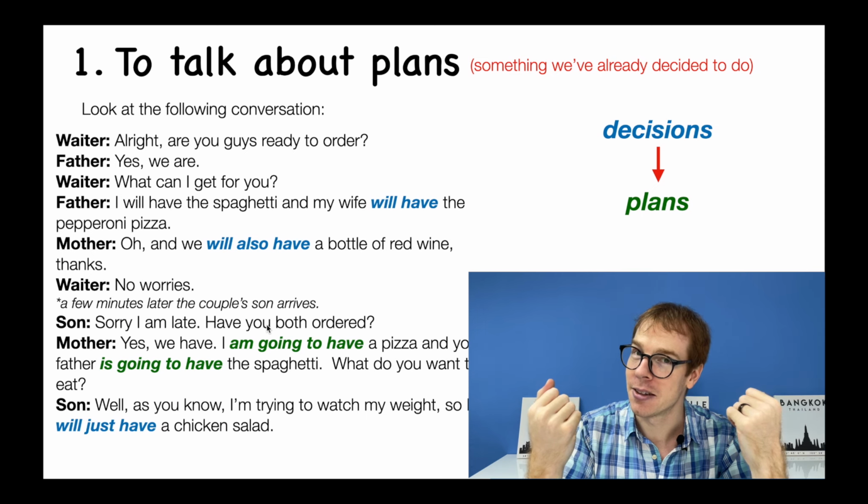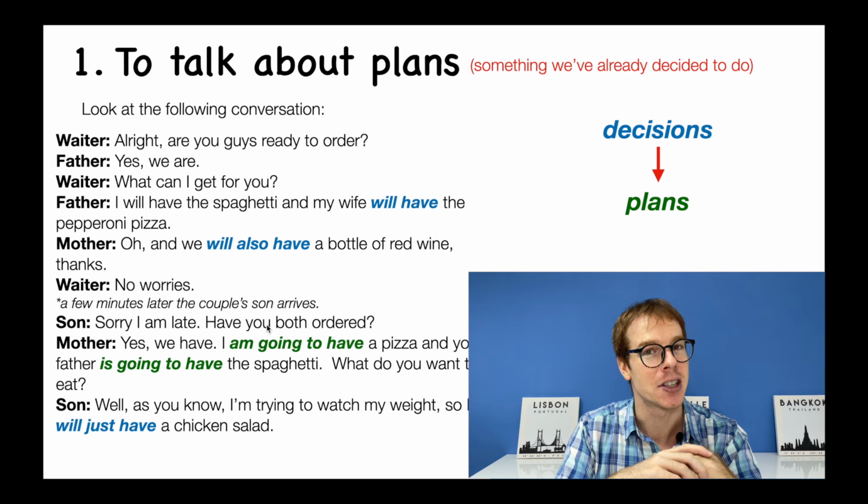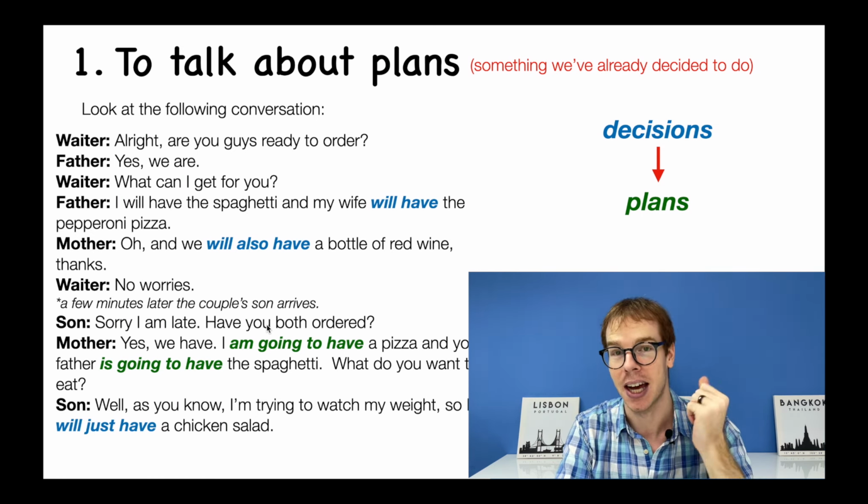Is it for a plan? Right. The will is not for a plan. The will is for a decision happening right now. It's not an intention. It's not a plan. It's something I haven't decided until I'm speaking. I'm thinking right now, I'm deciding right now.